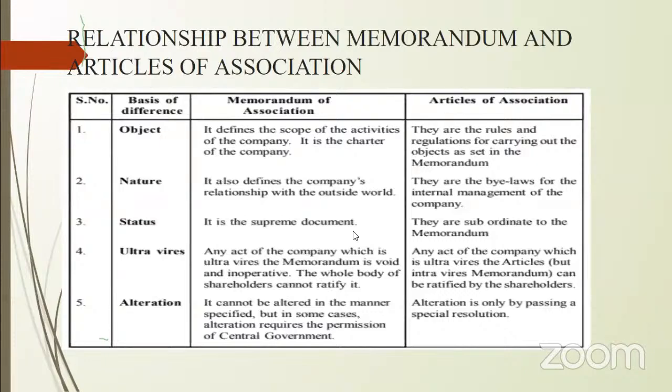Coming to the difference between the articles of association and memorandum of association, on the object aspect: the memorandum is a primary document which tells the scope of the activities of the company. Articles is a secondary document which tells about the rules and regulations for the internal management of the company. On nature, the memorandum covers the company's relationship with the outside world, while the articles are the bylaws for internal management. On status, the memorandum is the supreme document, and the articles are subordinate to the memorandum.